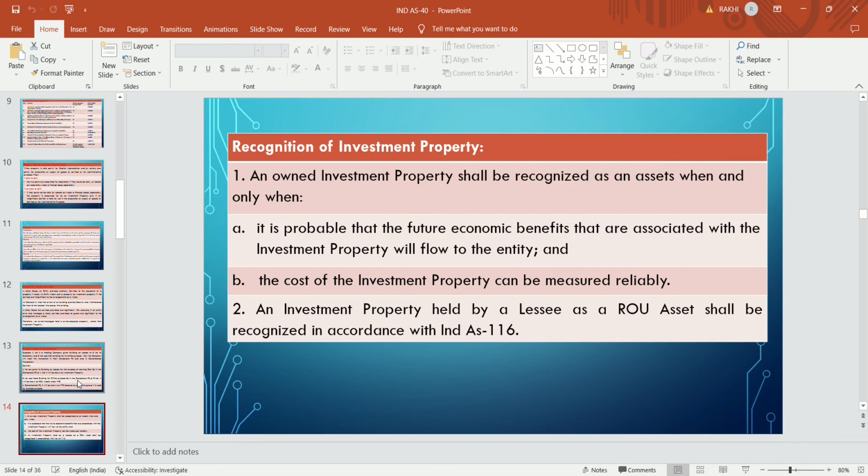Then only they will recognize this asset as an investment property.